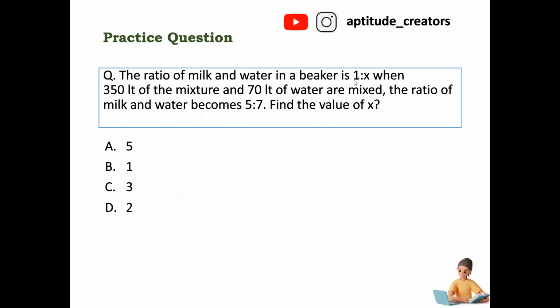Yes. Next question. This is a practice question, homework question. And please submit your answers through the chat box. Like, what we can say, comment box. Okay.